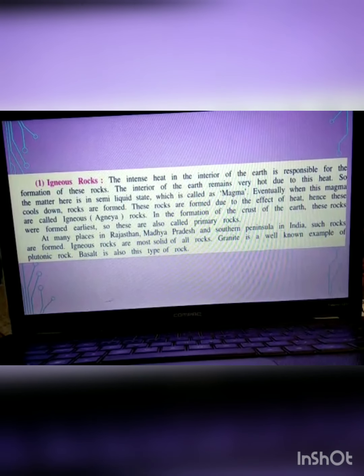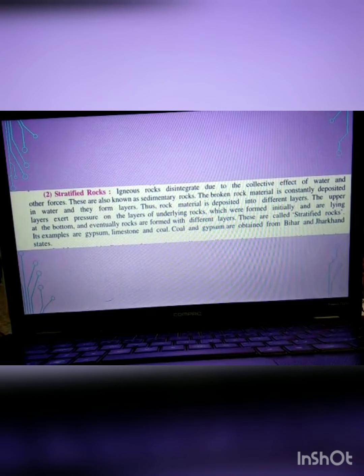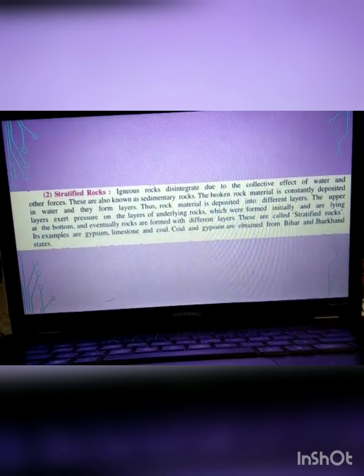Then moving on, the stratified rocks. Igneous rocks disintegrate due to the combined effect of water and other forces, and that's why they are known as sedimentary rocks. The broken rock material is constantly deposited in water, forms different layers, and these are called stratified rocks. Coal and gypsum are obtained from Bihar and Jharkhand.